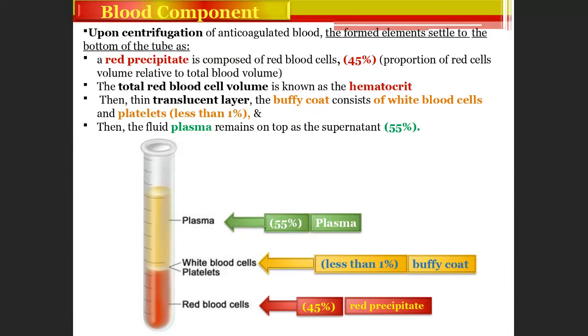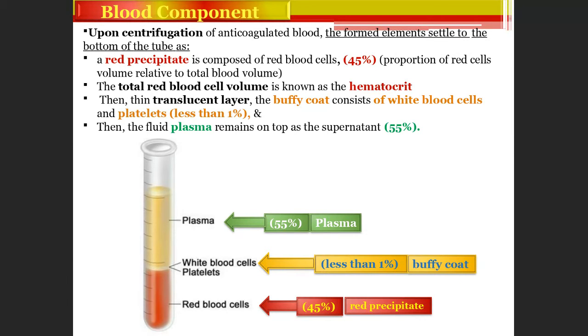Once you centrifuge the anticoagulated blood, formed elements settle at the bottom of the tube. Here you will have red blood cells present as a red precipitate when you centrifuge. It consists of 45%. Then white blood cells and platelets you will see less than 1%.